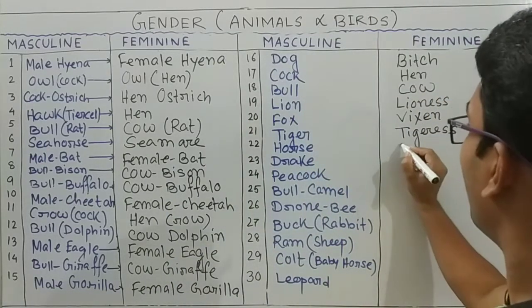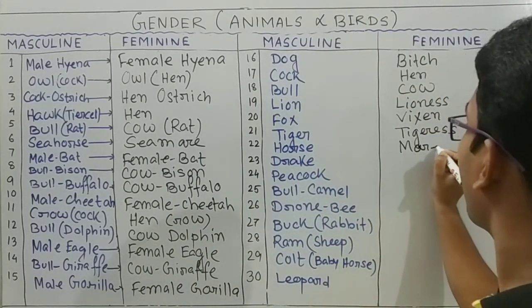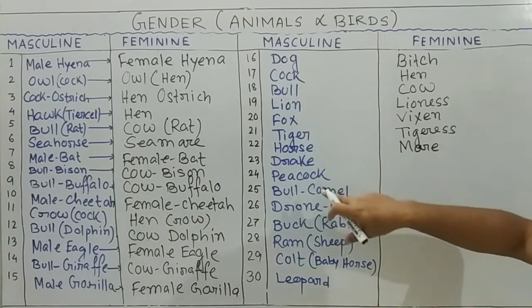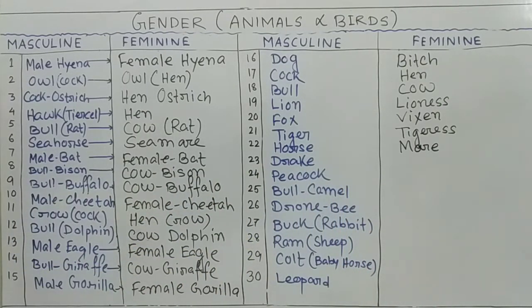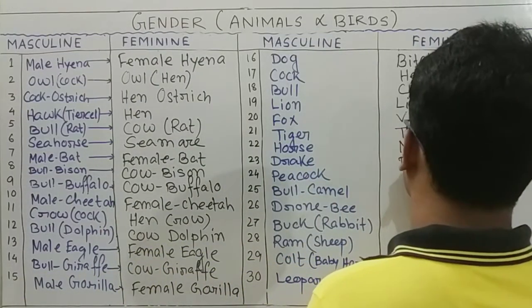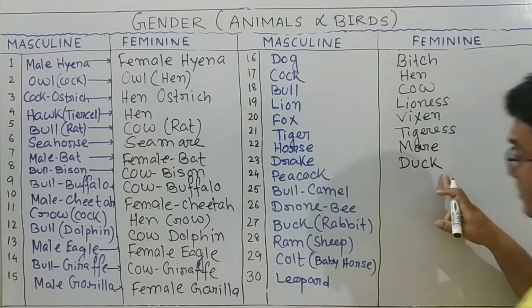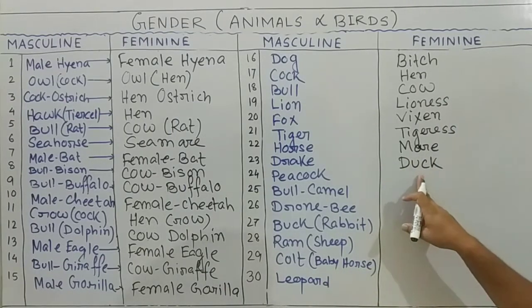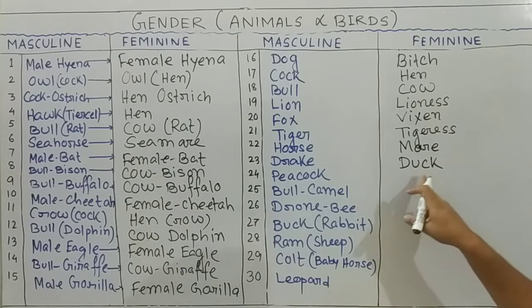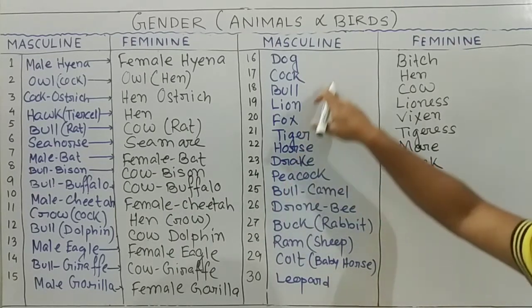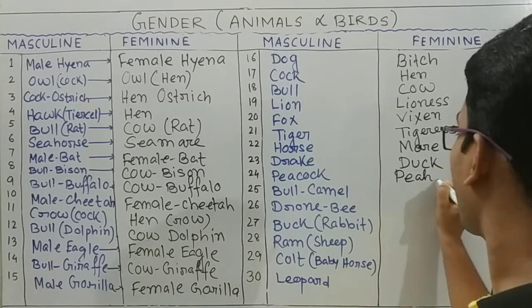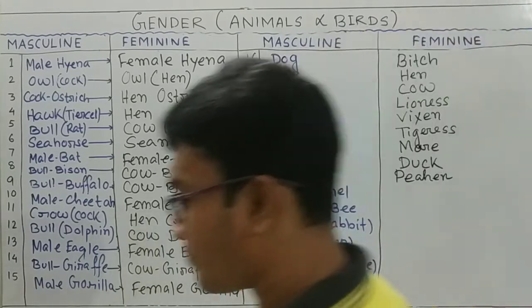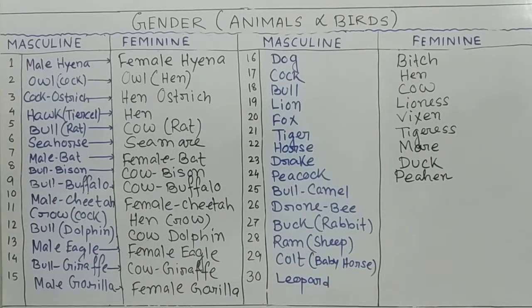Okay, then horse, mare. Then drake. You know that. What is the meaning of drake? Drake, I write here duck. So when you give it from duck, when it is masculine, it is drake. Then peacock, peahen.